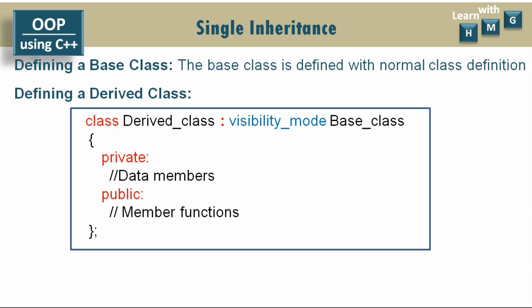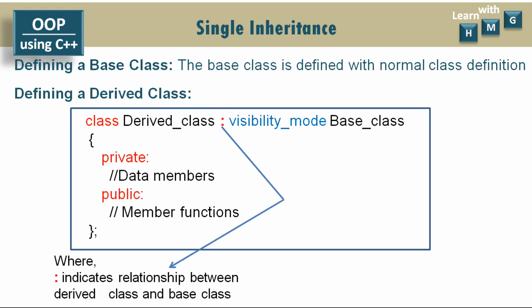So this is how we can define a derived class. Now in this definition, the colon symbol is newly used and it is known as the relationship operator. It indicates the relationship between the derived class and the base class. The colon symbol indicates which base class this derived class is derived from.